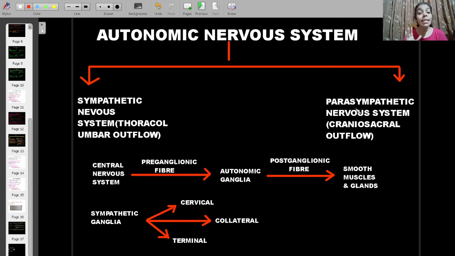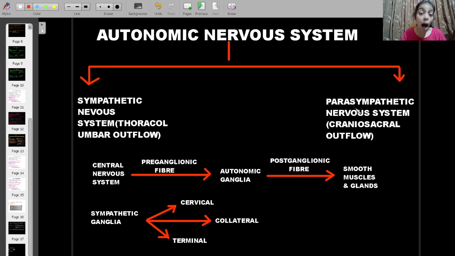Now, what do these indicate? What are these divisions basically? The sympathetic nervous system is basically that kind of nervous system which controls, or which comes into action, when there is some kind of an emergency. Emergency doesn't always mean that somebody is suffering from a heart attack. No, not like that. Even for survival, what is needed? A basic survival need. Any example?